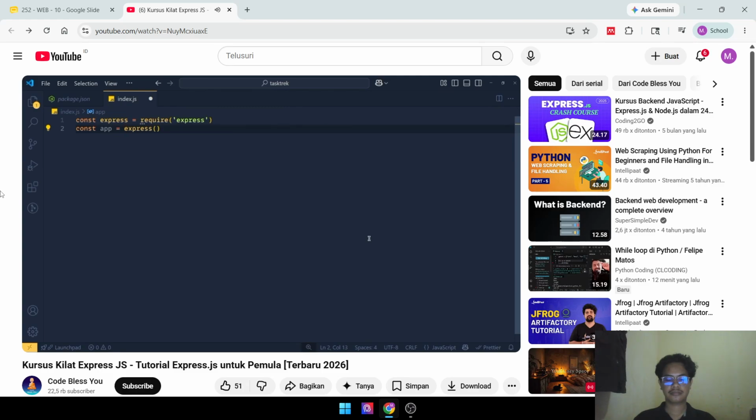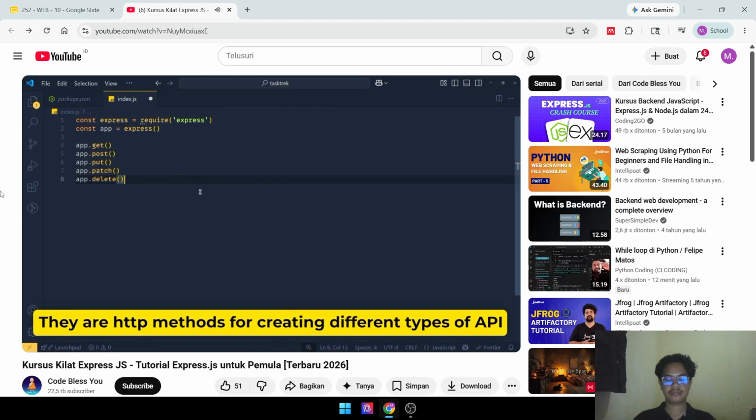Now in this app object, we get many useful methods. For example, we have here app.get, app.post, app.put, app.patch, app.delete, etc. Do you remember where we saw these 5 methods? Right, they are HTTP methods for creating different types of API.